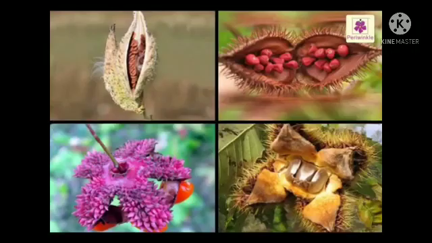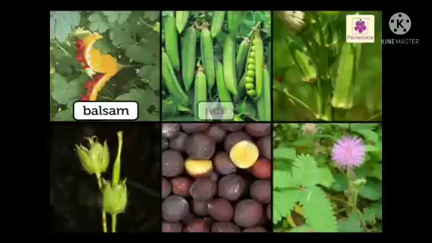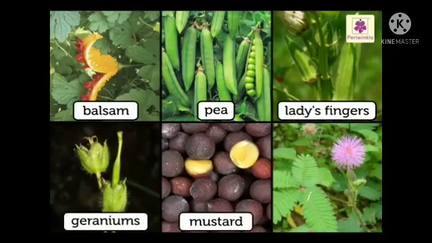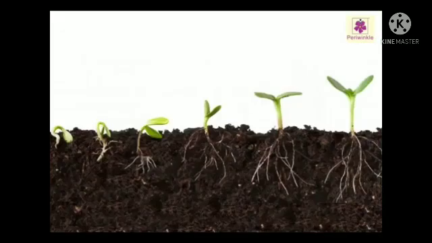Exploding fruits. Some fruits crack open on ripening and scatter their seeds. Balsam, pea, lady's fingers, geraniums, mustard and touch-me-not plants disperse their seeds this way. Wasn't it fun to know how seeds grow into plants?